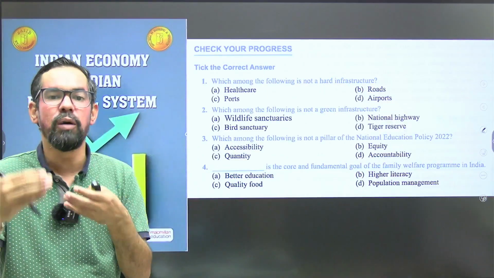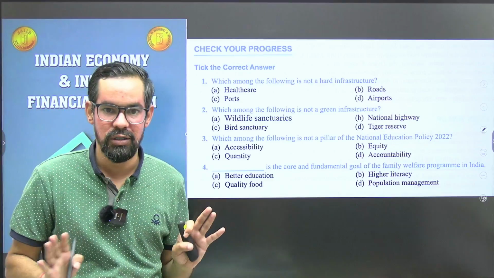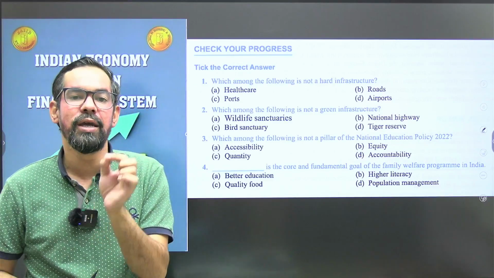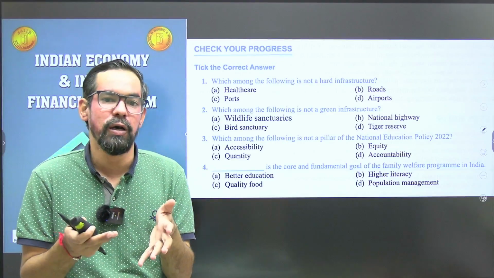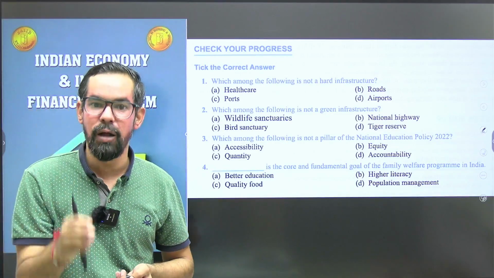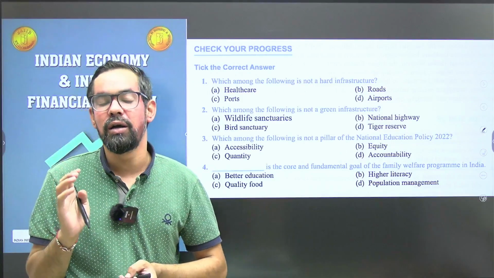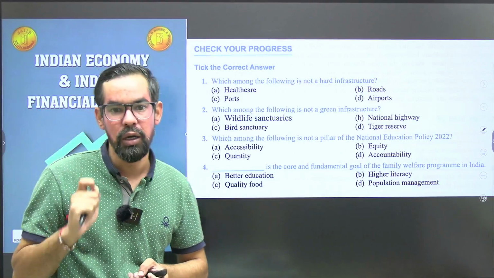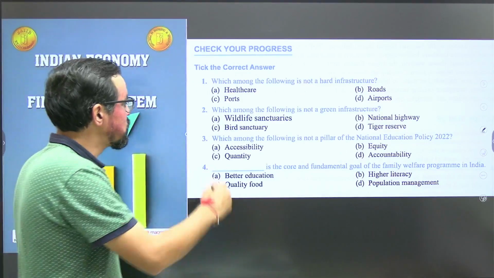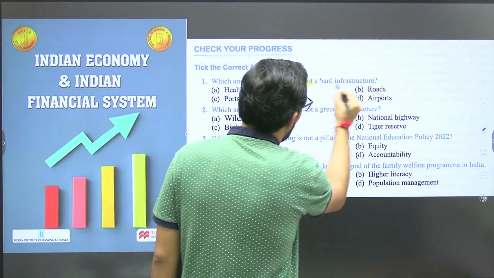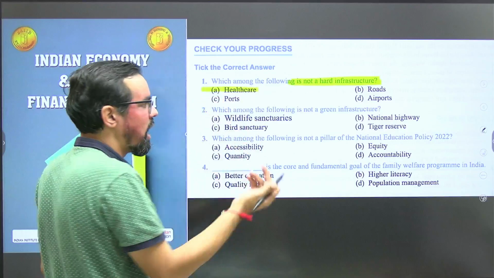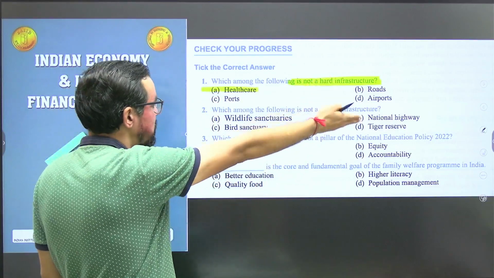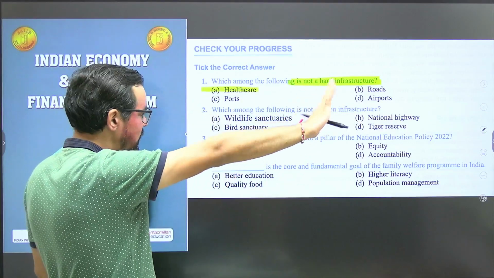So you have to update your current knowledge for these particular subjects. This Indian economy and Indian financial system is a subject where you have to prepare your fundamentals as well as your current knowledge towards these topics. Okay, so first one is, which among the following is not a hard infrastructure? Healthcare is not part of hard infrastructure, remaining like roads, transports, airports and all these are part of this one.